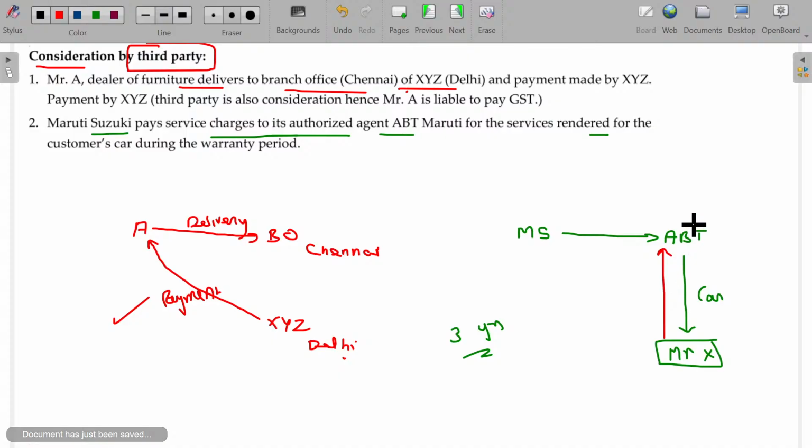Free service means it is not paid for by the customer. ABT does it, and the amount is recovered from Maruti Suzuki. The service done by ABT for Mr. X is free of cost as per the instruction of Maruti Suzuki, and the service charge comes around 5,000 rupees. This amount is recovered from Maruti Suzuki, which means the value or consideration for this service is 5,000 rupees, though it is not paid by X. The payment is made by Maruti Suzuki only. The GST is also recoverable from Maruti Suzuki. Is that clear?